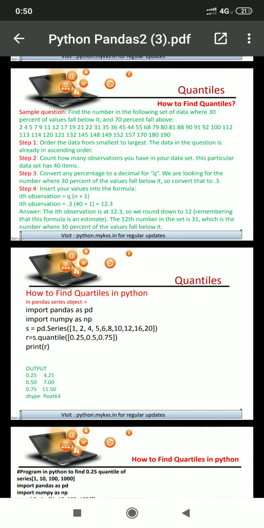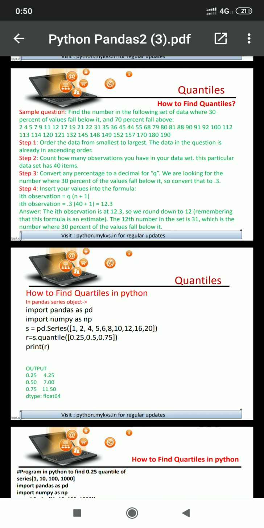Create the series and use the method quantile, which is available in pandas. Inside the brackets we mention 0.25, 0.50 and 0.75, and it will return the result.